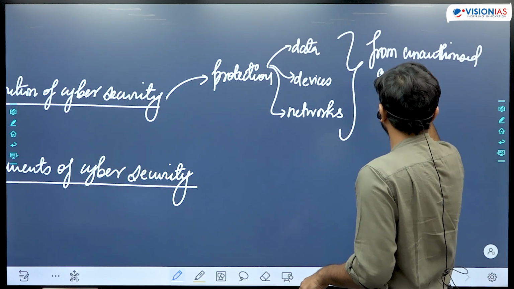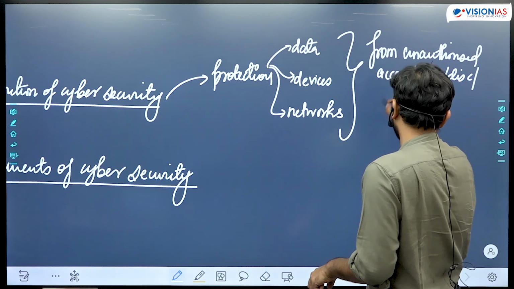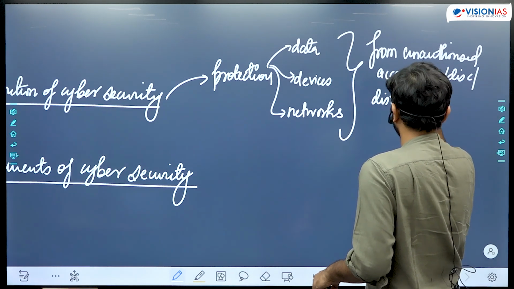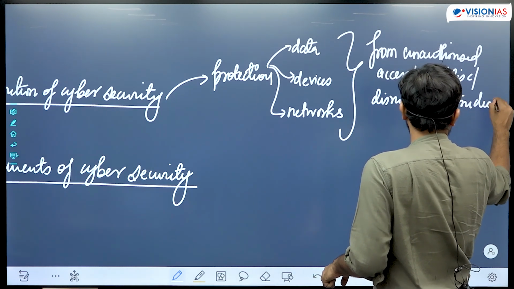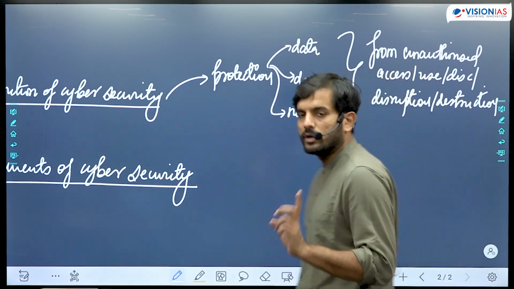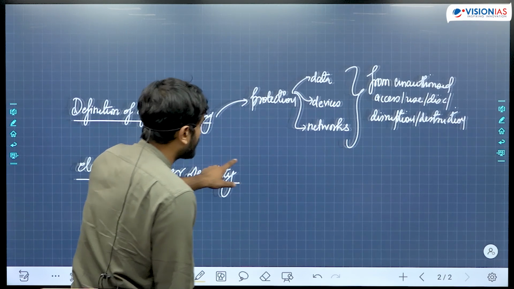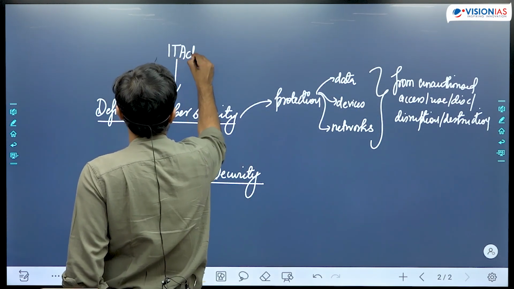Use, disclosure, disruption, destruction, modification, etc. And let me tell you, this definition of cyber security which I am stating is not my own. This is a definition which you can find in the Information Technology Act of 2000.